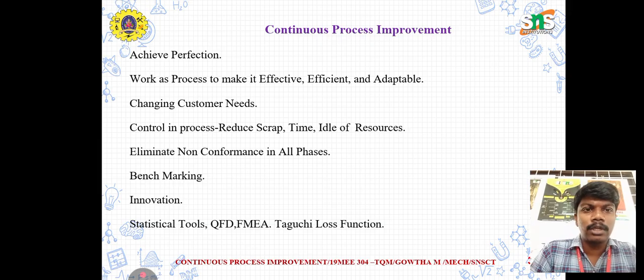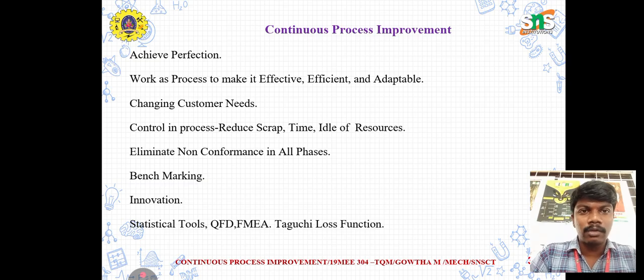So this is the outline of the continuous improvement process. Under continuous improvement, the first one is to achieve perfection. We are well known about the point which is called perfection. We should achieve that. Next is to make the work process effective, efficient, and adaptable. Then changing customer needs: the customer first gives you one point to achieve, then moves to another point, new trends.